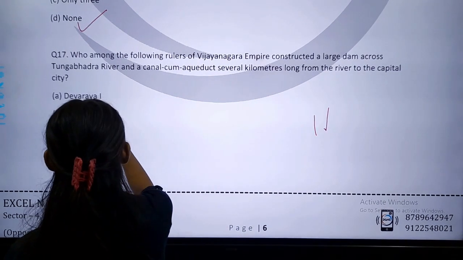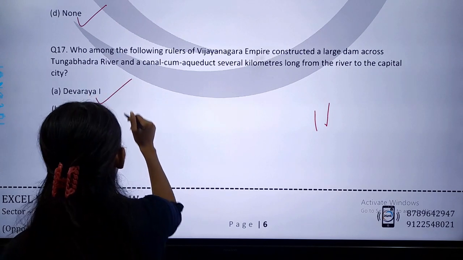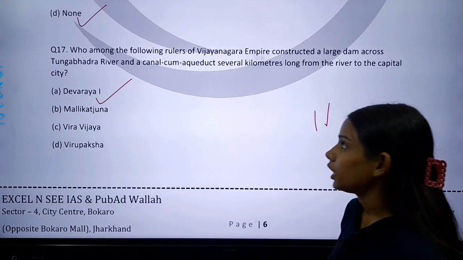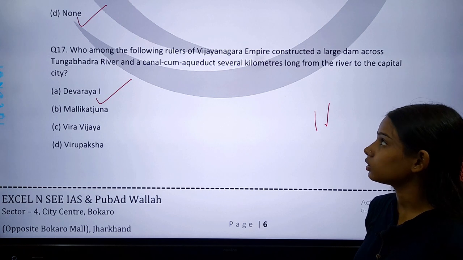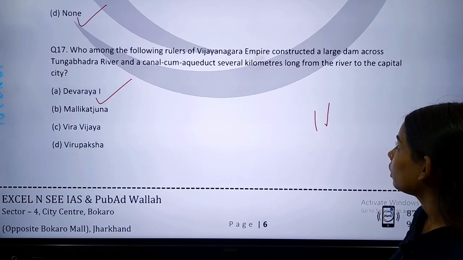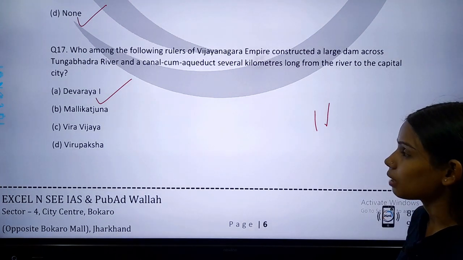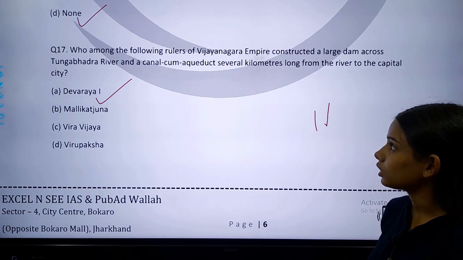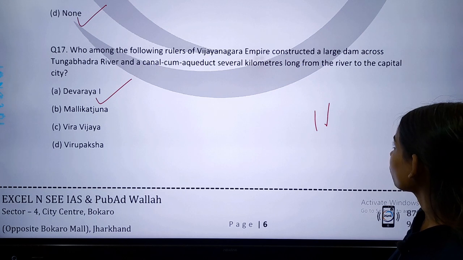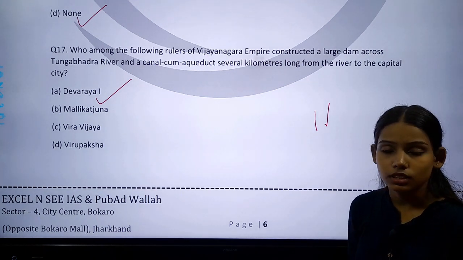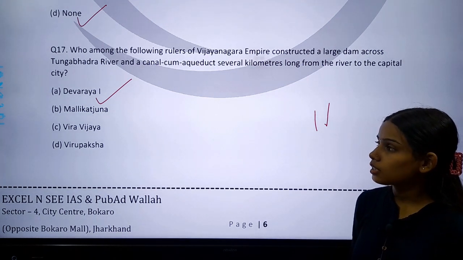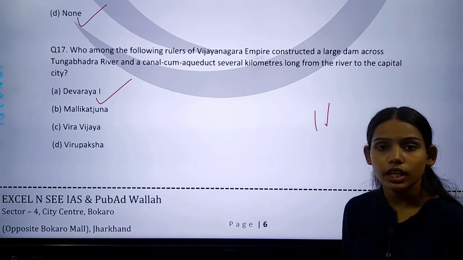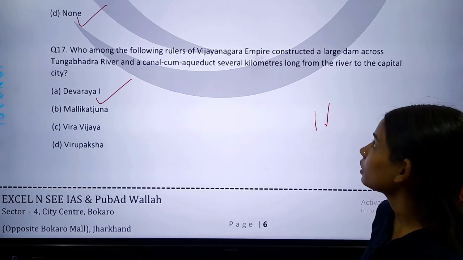So option A is correct, that Devaraya I was the ruler of Vijayanagar Empire who constructed a large dam across the Tungabhadra river and a canal cum aqueduct several kilometers long from the river to the capital city. So the correct answer is option A, Devaraya I. Now come to our next question.